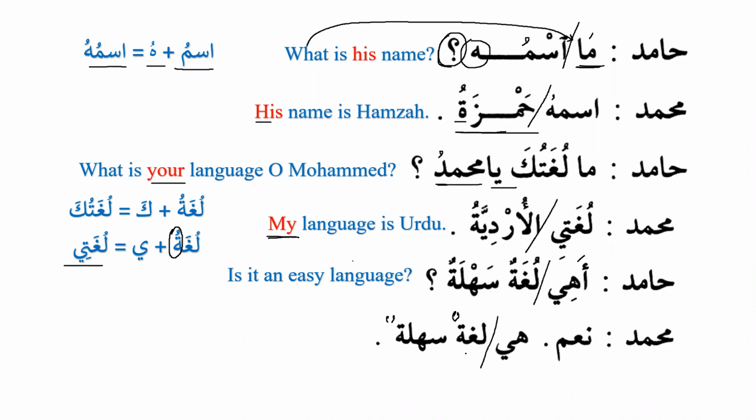Lughatun sahlatun. What kind of phrase is this? It is an adjective phrase. Okay, adjective phrase. Why? Because we have a noun and an adjective, we have mawsuf and sifa. All right.